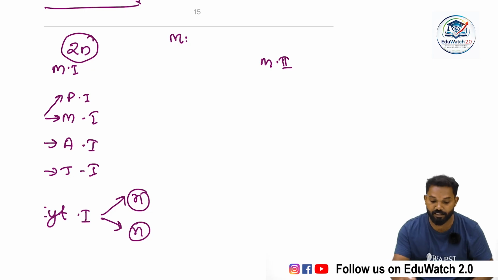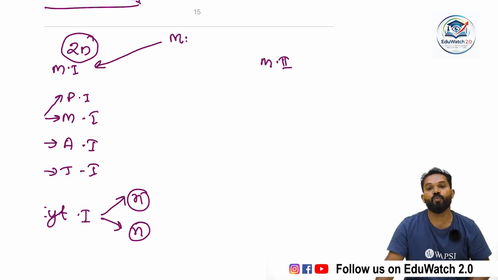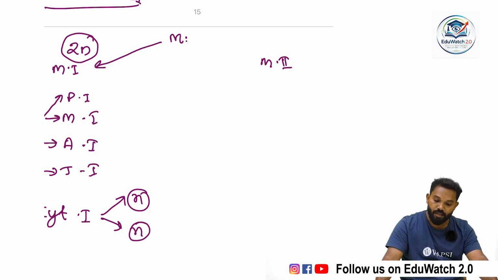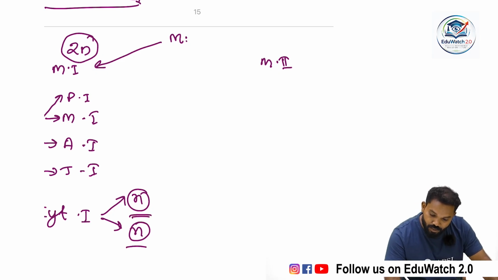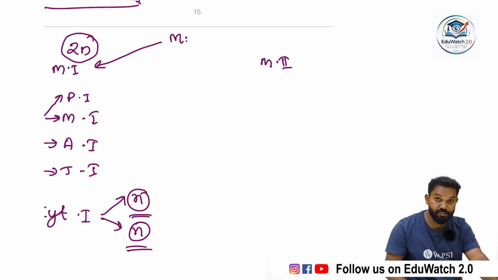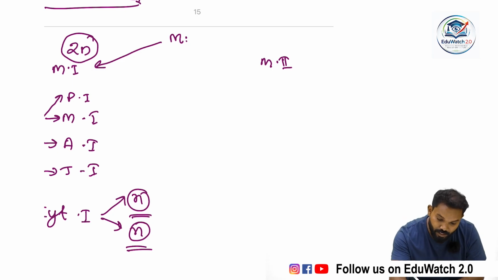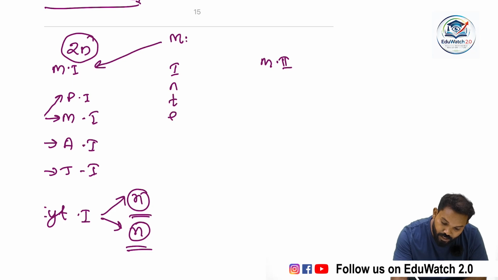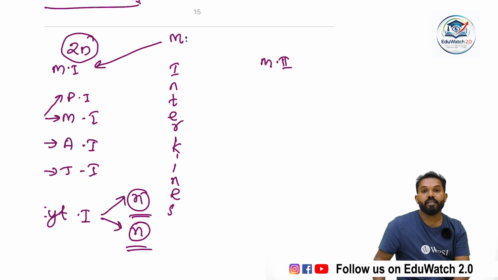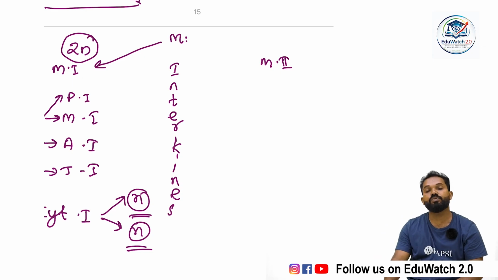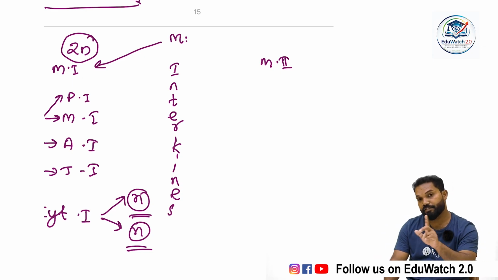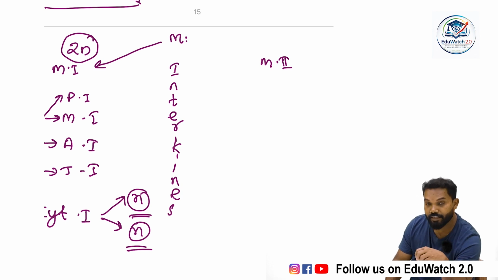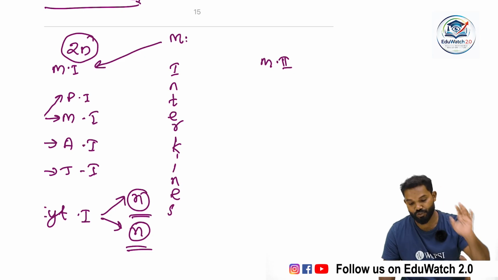So, the actual reduction takes place in meiosis 1, which is generally known as reduction division. Then, these 2 daughter cells, the product of meiosis 1, enter into meiosis 2. Before that, there is a short stage known as interkinesis. Interphase and interkinesis are 2 stages. Interphase is the stage in between two mitoses. Interkinesis is a short stage in between meiosis 1 and meiosis 2.